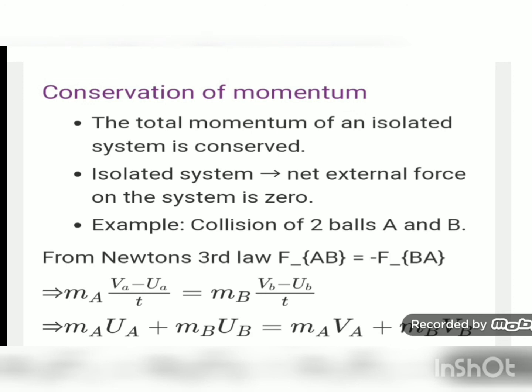So ma (va minus ua)/t is equal to mb (vb minus ub)/t. If we open the bracket, we get ma ua plus mb ub is equal to ma va plus mb vb. It means the total momentum of a system is conserved. The total momentum before collision is equal to total momentum after collision.